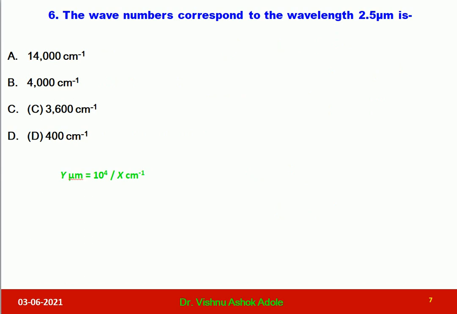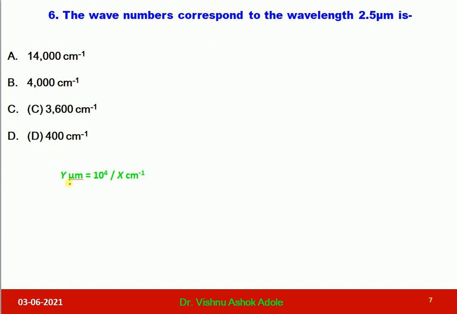The question number 6 is, the wave number corresponding to the wavelength 2.5 micrometer is. So options are given here. The options are 14,000, 4,000, 300, 3,600, 400.